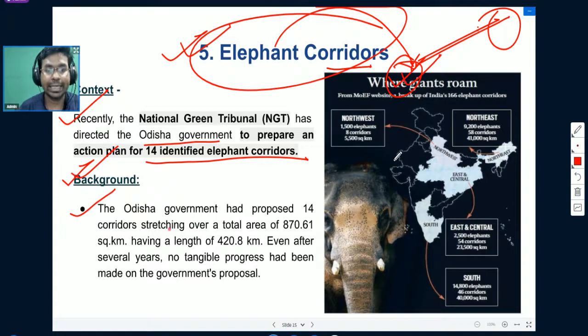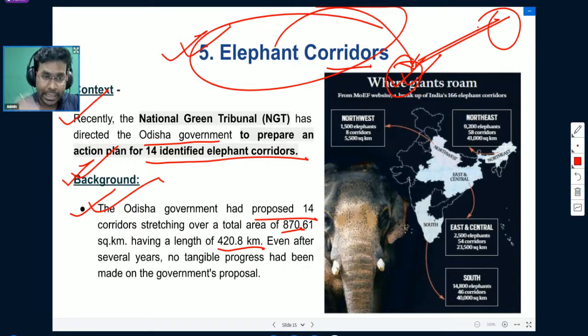The Odisha government had earlier proposed 14 corridors stretching over a total area of 870.61 square kilometers, having a length of 420.8 kilometers. So the Odisha government had proposed 14 corridors that stretch over an area of about 870 square kilometers and a length of about 420 kilometers. Even after several years, no tangible progress has been made on the government's proposal. The government had proposed, but no significant effort has been made in that direction.